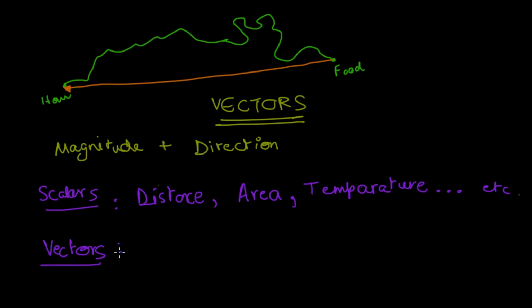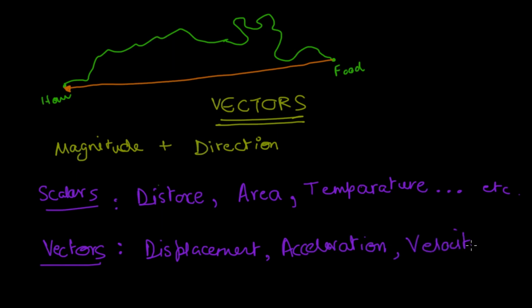Now vectors. Vectors can be anything such as displacement, and acceleration, and also velocity, etc. There are many such examples, such as velocity, acceleration, momentum, because it has velocity attached with it, and so many of them. So that's what a vector is. It has a direction and a magnitude.